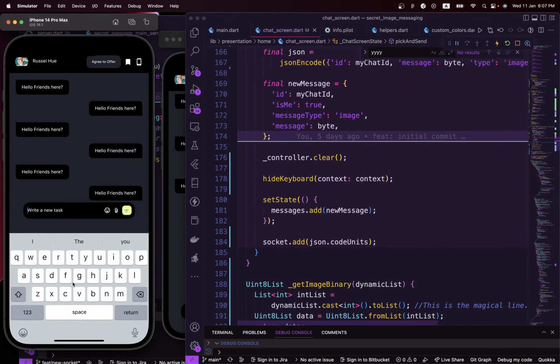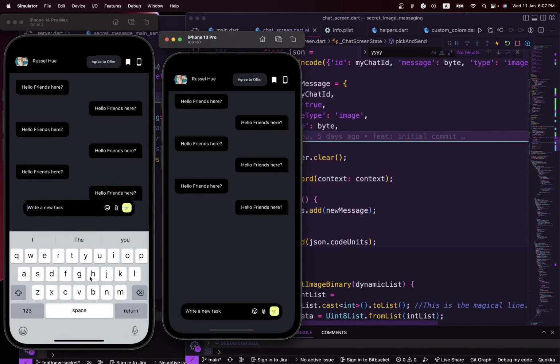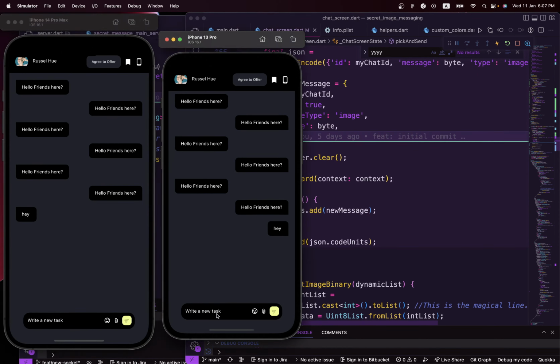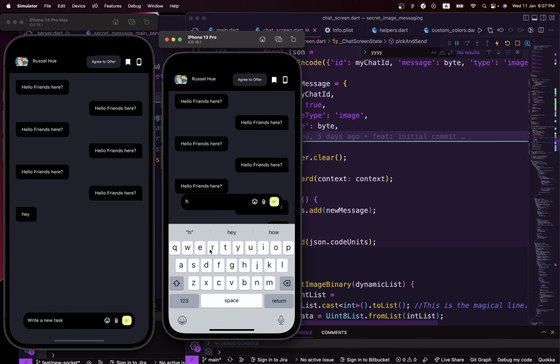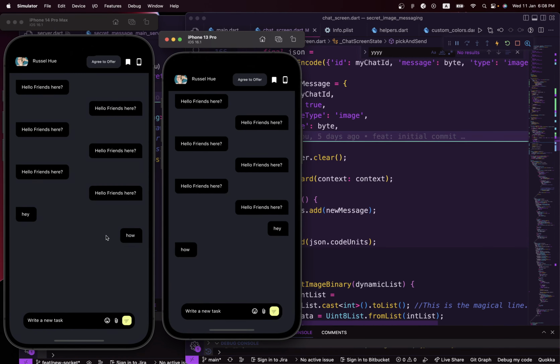So over here, let's send just a dummy test. Okay, this received our test, and it sent back a message, and we actually got the message right here. So I sent this one and I received this one. So this user received this one and this user sent this one.